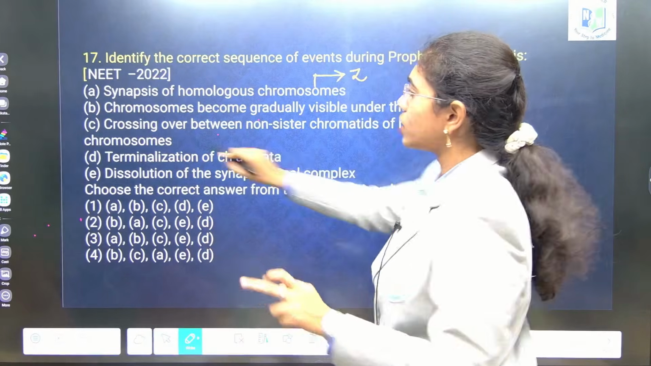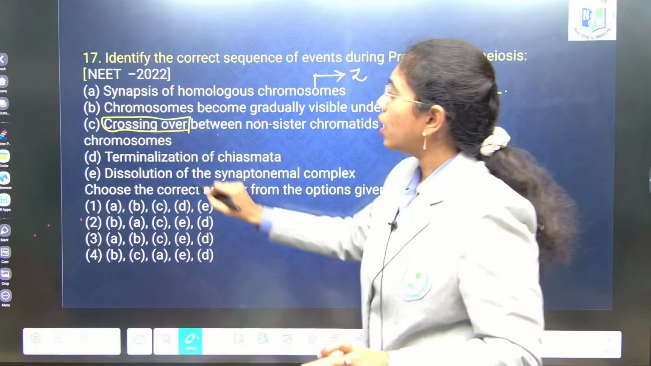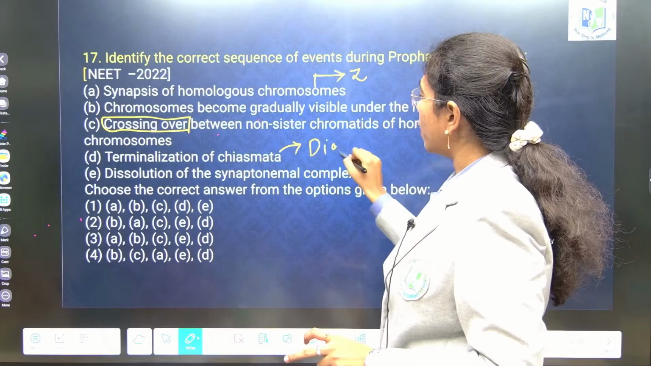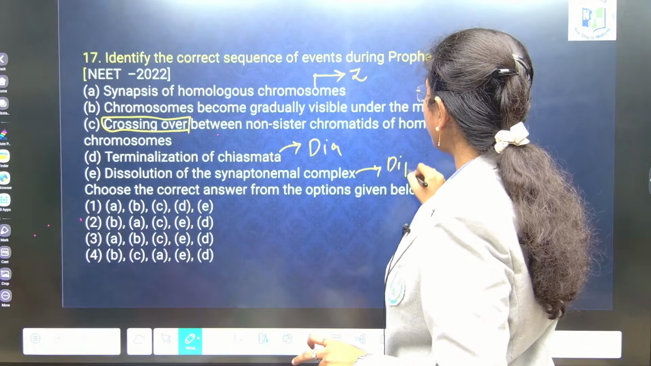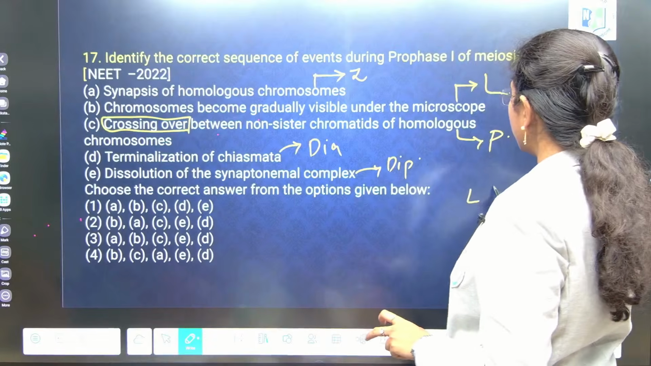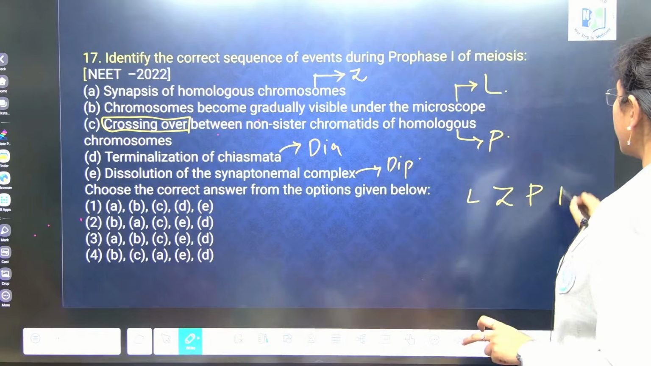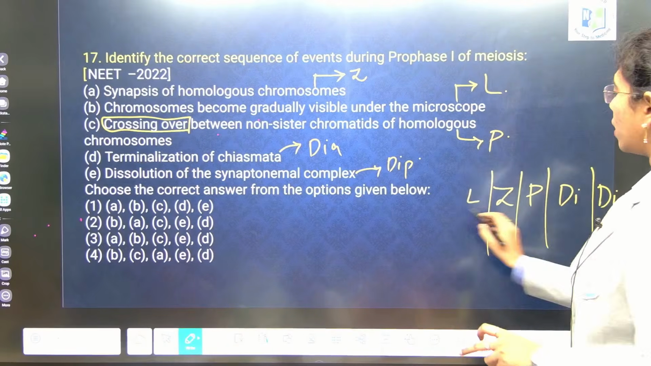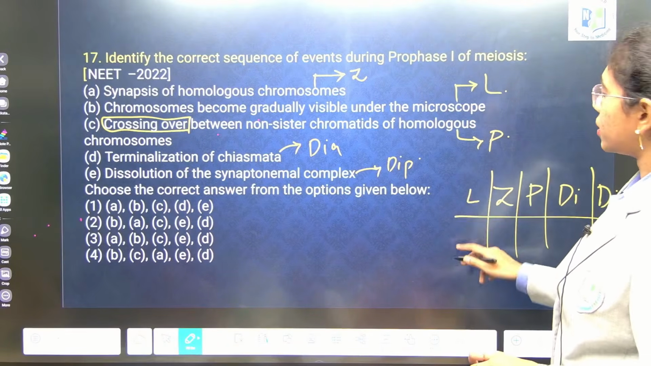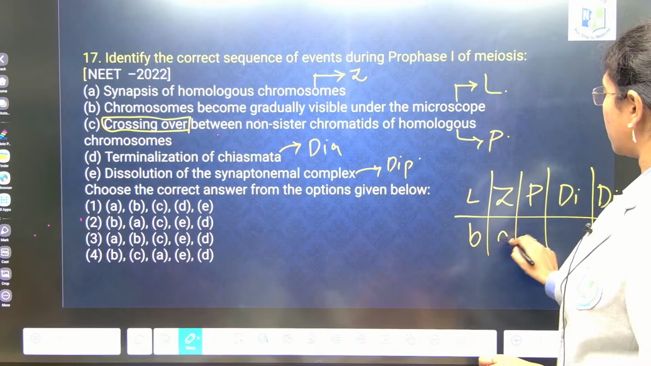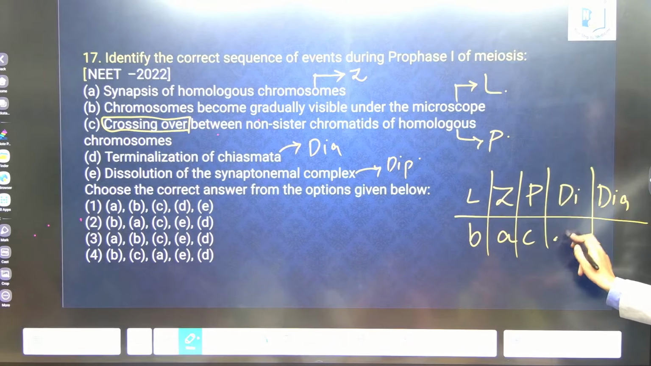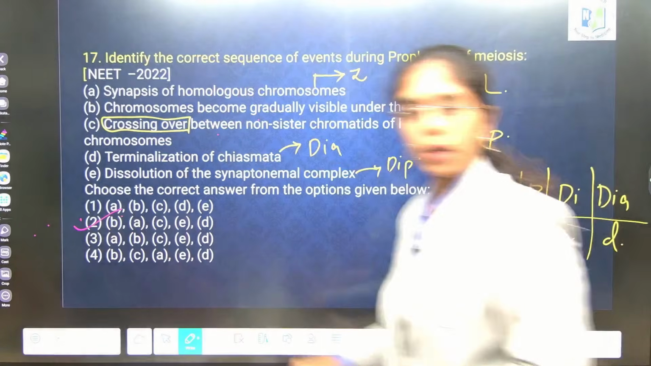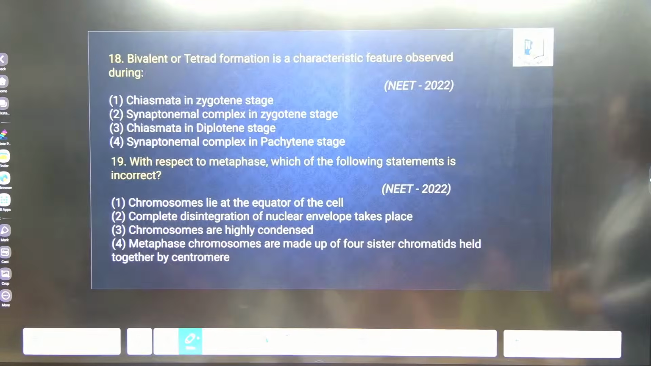Pachytene. Crossing over means pachytene only, no? Terminalization? Now you tell me. Leptotene, zygotene, pachytene, diplotene, diakinesis. It is B. What is the answer? Done. Next question.